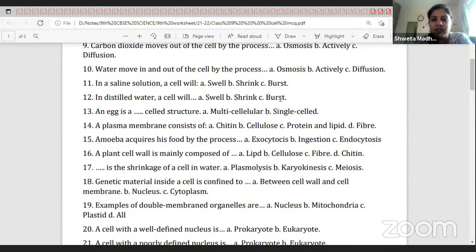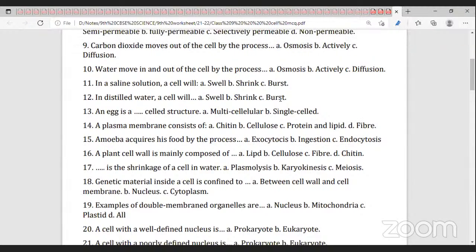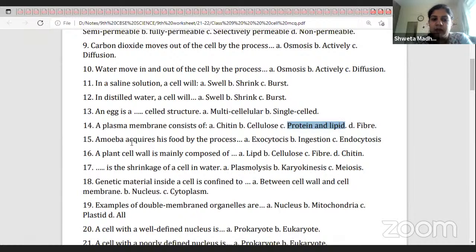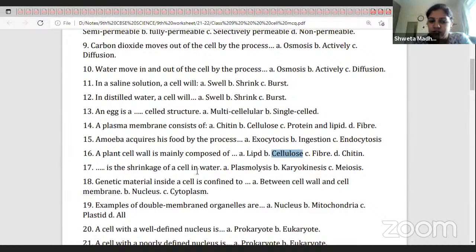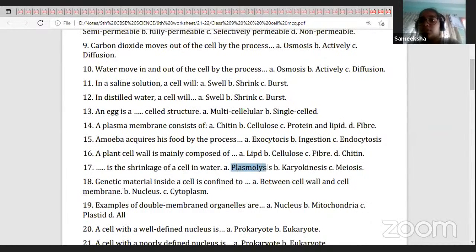Single-celled. A plasma membrane consists of proteins and lipids. Amoeba acquires its food by the process of endocytosis. Plant cell wall is mainly composed of cellulose. Plasmolysis is the shrinkage of a cell in water. Genetic material inside a cell is confined to...